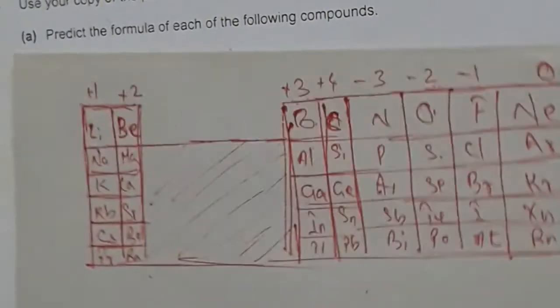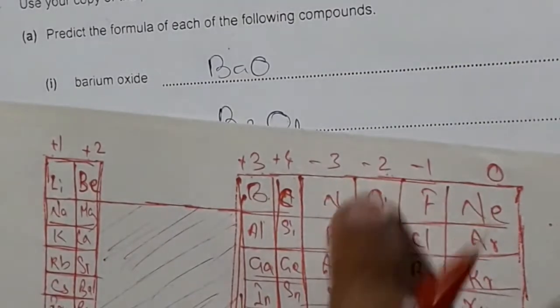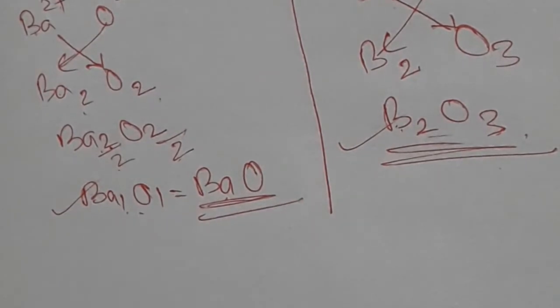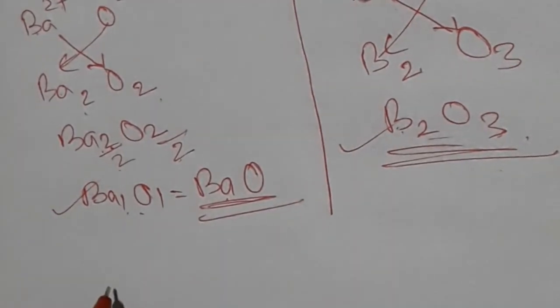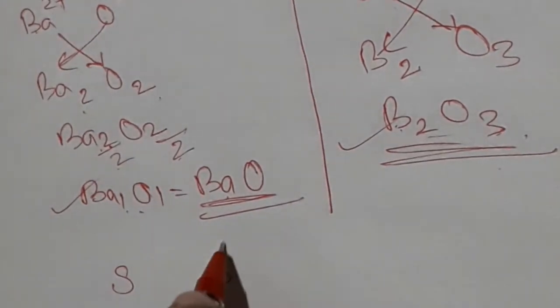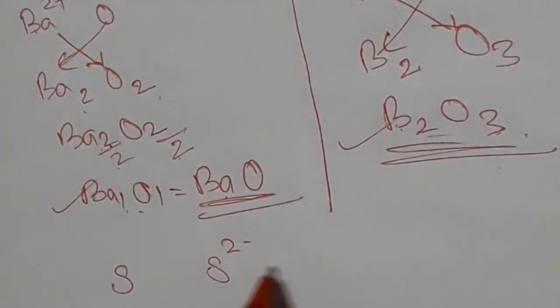So here sulfur is minus 2. Look here, the question is asking to write down the formula for the sulfide ion. We know sulfur is the letter S, with charge minus 2. This is sulfide.